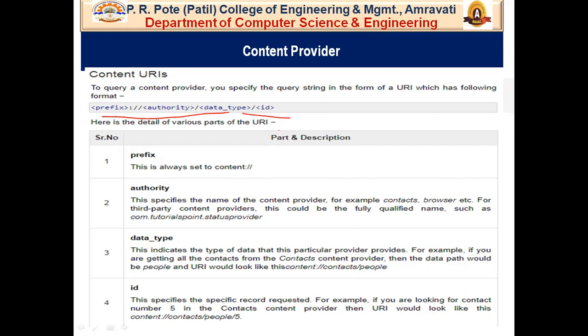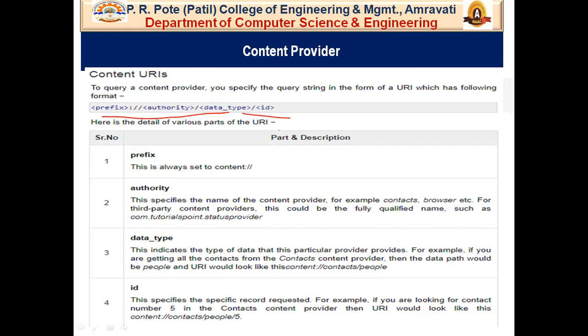And the last one is the ID. This specifies the record requested. For example, if you are looking for contact number 5 in the contacts content provider, then the URL would look like this: content://contacts/people/5.